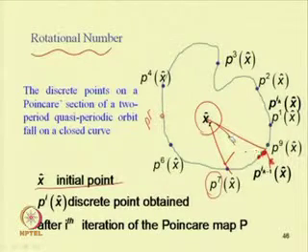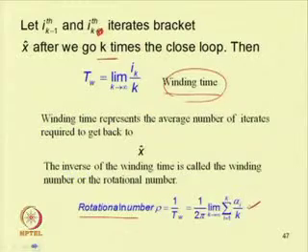So, by finding this angle also one can tell about the rotational number. So, this will be equal to 1 by 2 pi limit k tends to infinity alpha i by k. So, alpha i is that angle which we have shown.